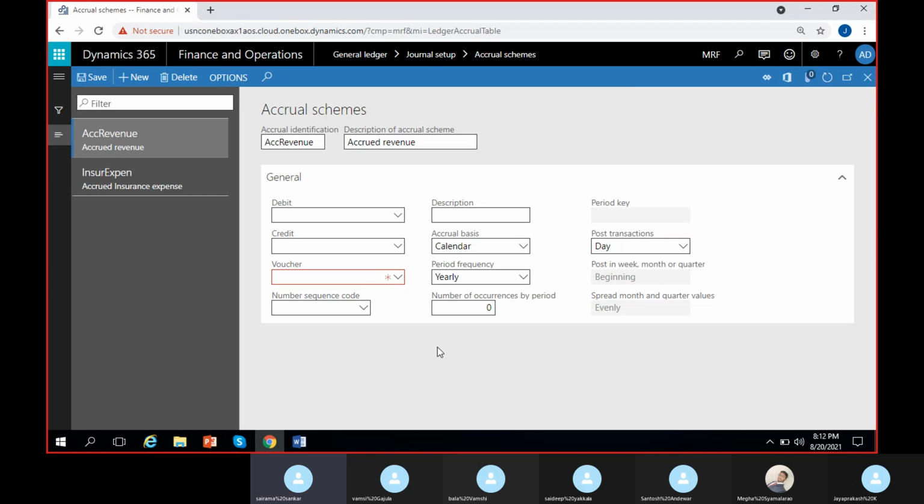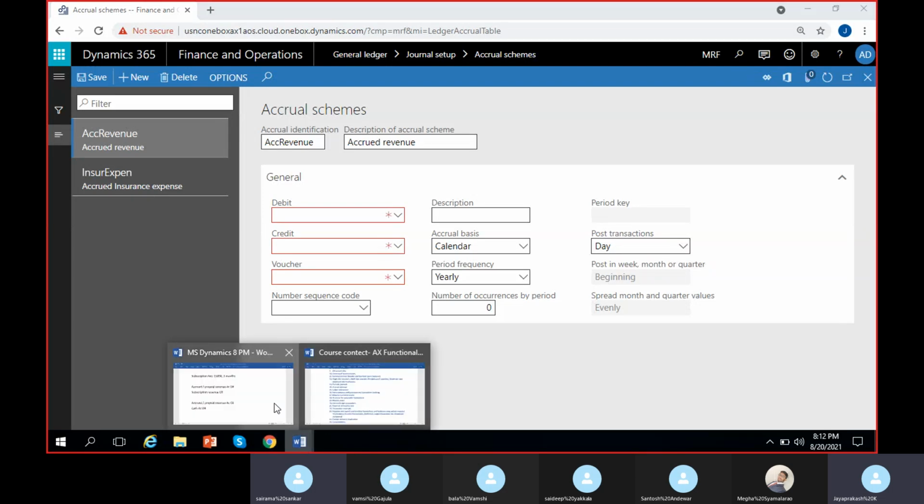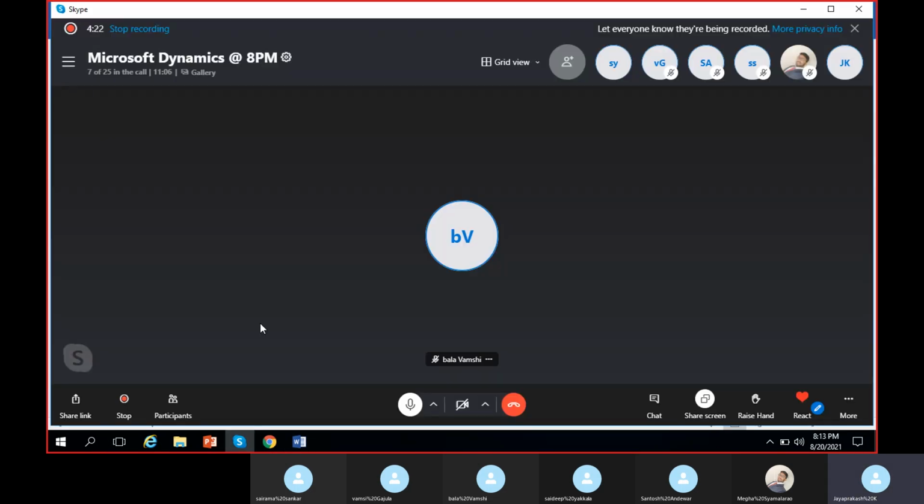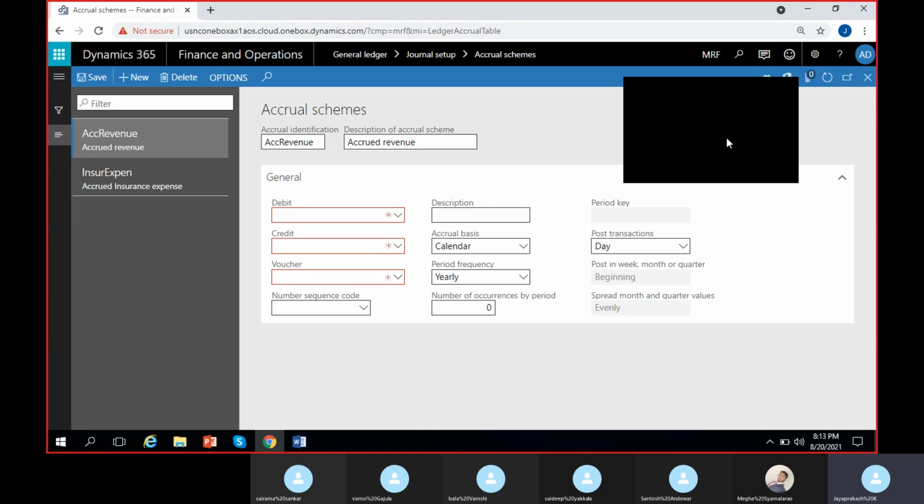Debit and credit. So debit and credit accounts we have to give definitely. So what is the debit account and what is the credit account? Look here. Revenue is debit. We should reverse it. Whatever entry we normally post, we have to give the reversal here, right? Yes. So revenue should be debited. Accrued or prepaid revenue account should be credited here, I mean in this place.